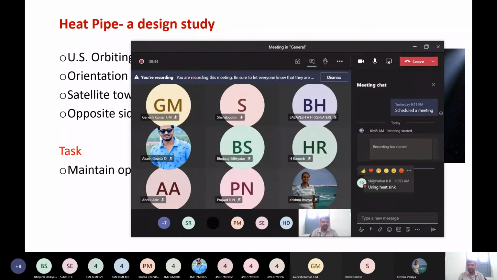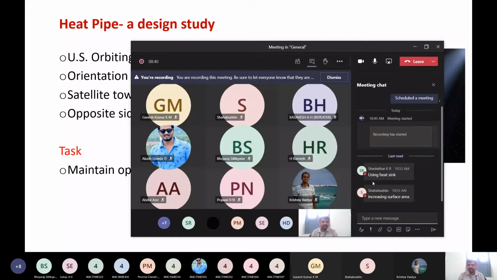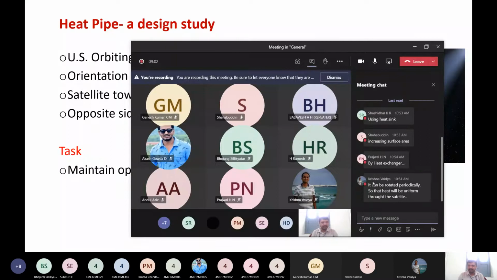Okay, using a heat sink. Next, any other answers? Increasing surface area. If you actively participate in the online class and respond, you can earn bonus points. You can use these bonus points to get marks. If you get fewer marks in internals or activity, you can improve your marks by converting these bonus points into your internal marks or activity marks. That is the advantage.